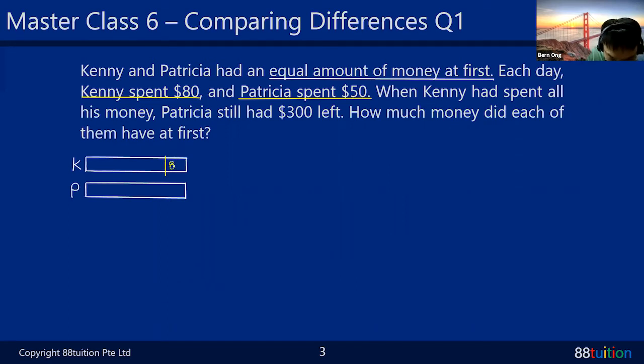Is that okay? And Patricia only spent 50, so 50 is a smaller number. I draw a little bit smaller compared to the 80, like this. And this is on a 1 day basis. 1 day, Kenny spend 80. 1 day, Patricia spend 50. Is that understandable? All right, is that okay?